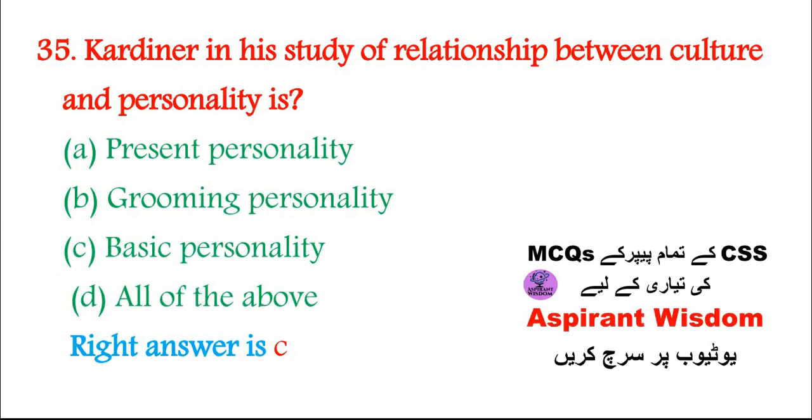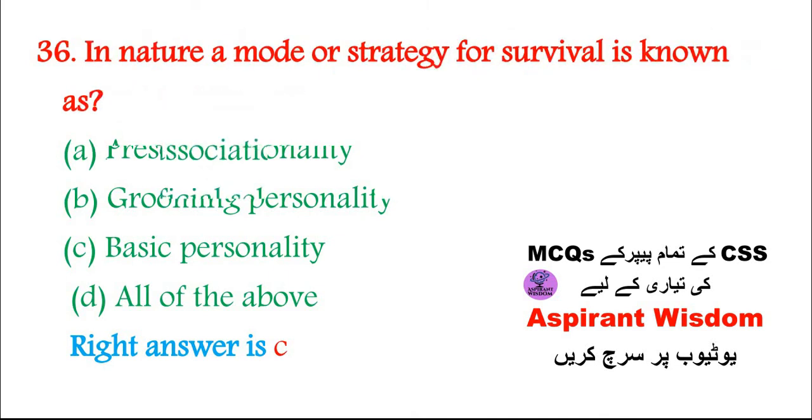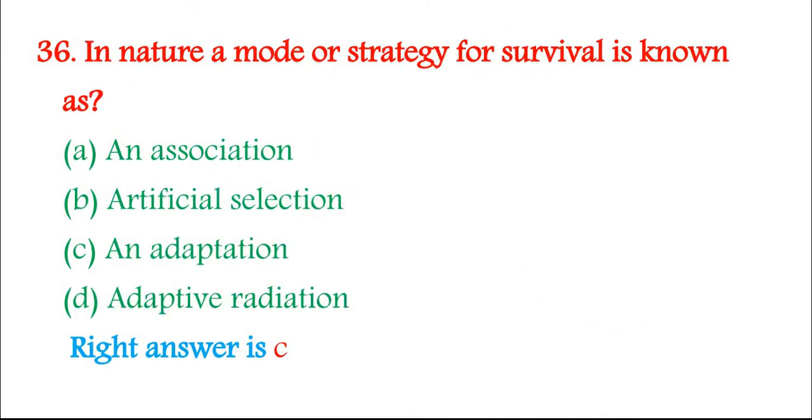35. Gardiner, in his study of the relationship between culture and personality, is A. Present personality, B. Grooming personality, C. Basic personality, D. All of the above. Right answer is C. 36. In nature, a mode or strategy for survival is known as A. An association, B. Artificial selection, C. An adaptation, D. Adaptive radiation. Right answer is C.